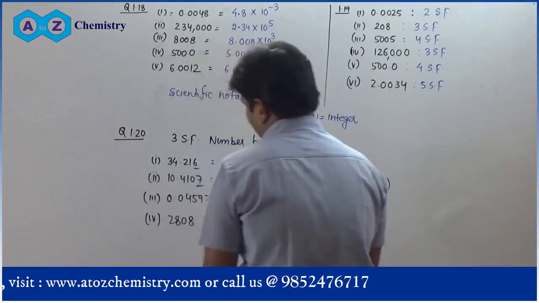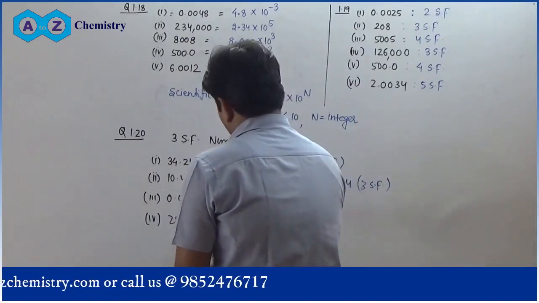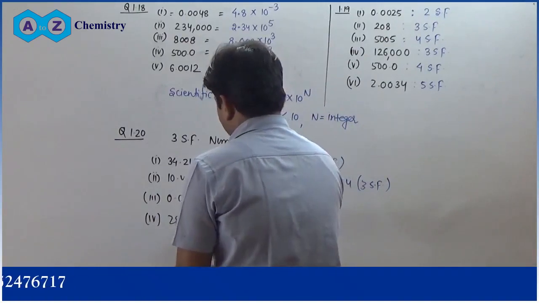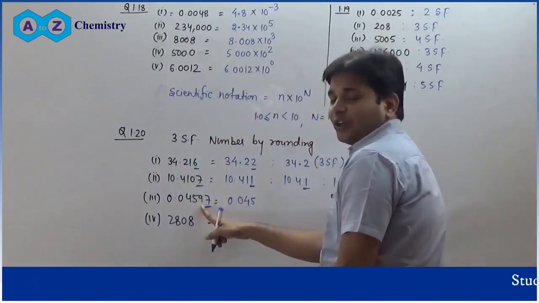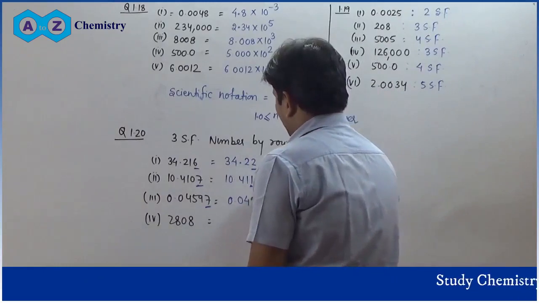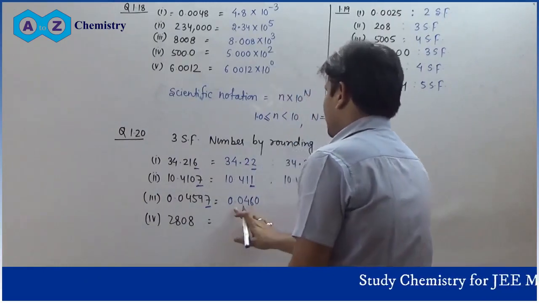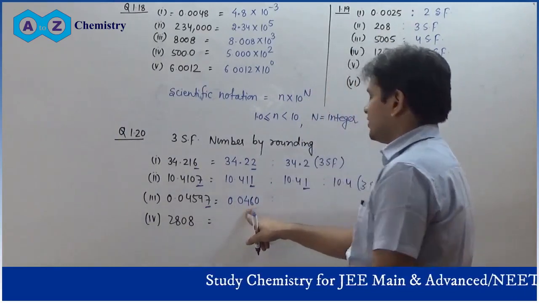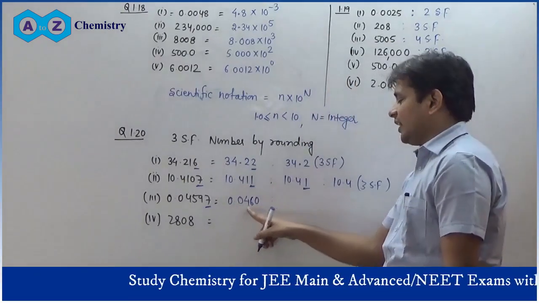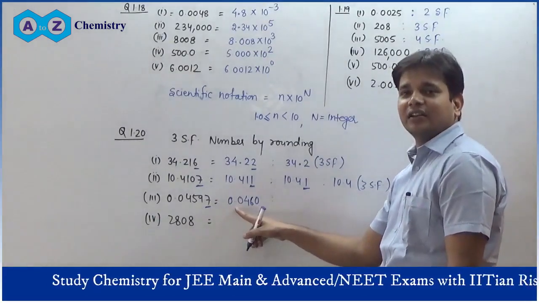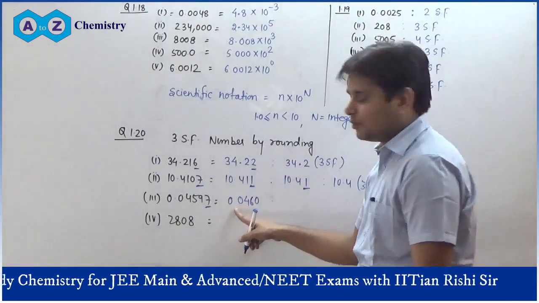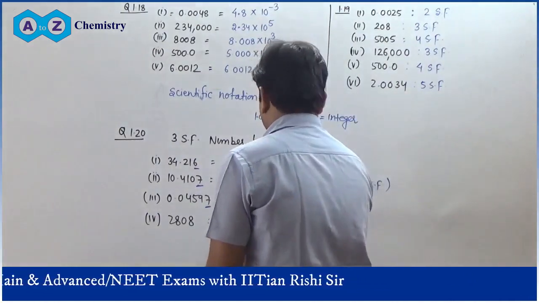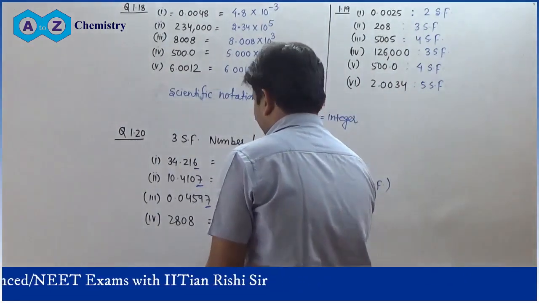Now you have to round this one. So you will have 0.04597. You have to round this one, so you increase by 1. If you increase it by 1, you will have 0.0460. Now you have 3 significant figures here. These zeros before the digits are leading zeros, never taken as significant figures. And trailing zeros, if a decimal place is present, are taken as significant figures. So there are 3 significant figures here.